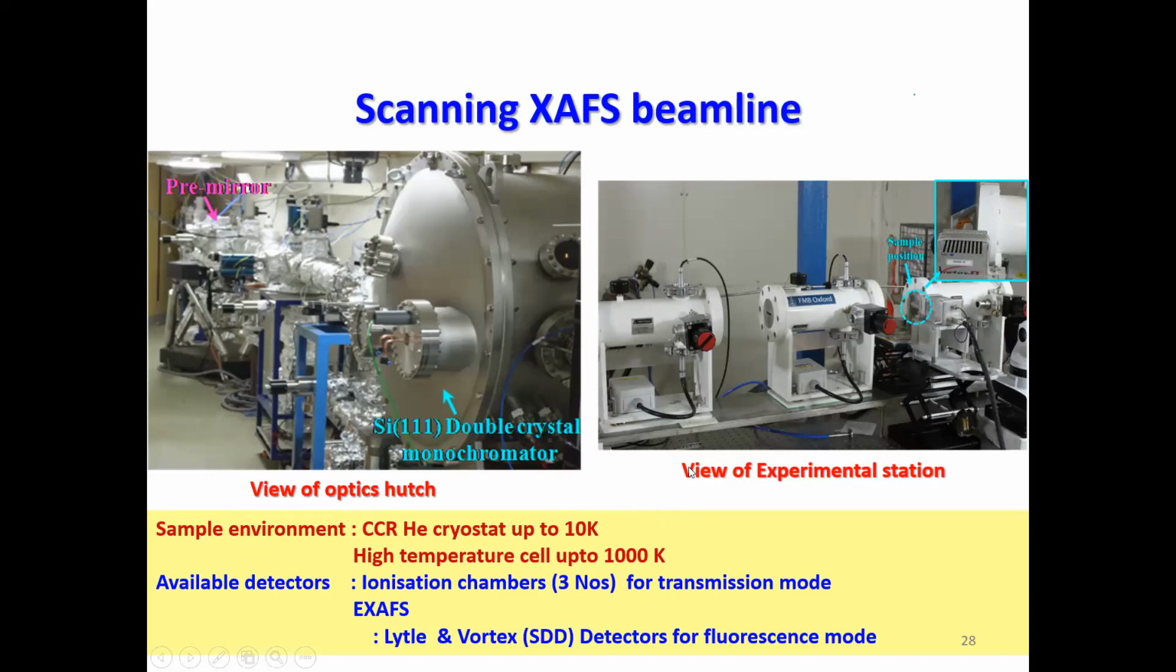Suppose you have to calibrate your photon energy. So we put some reference sample in between here, and from this it is used to calibrate the energy graph. And this is the fluorescence detector. If the sample is dilute, we place the detector at 90 degrees to the incident beam to record the fluorescence signal. And at the station we have a CCR for sample environment to go down to 10 K, and we have a high temperature cell which can go up to 1000 K.